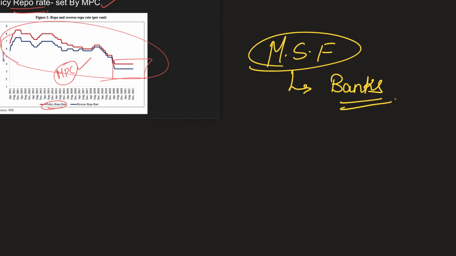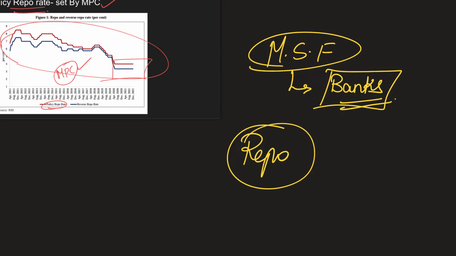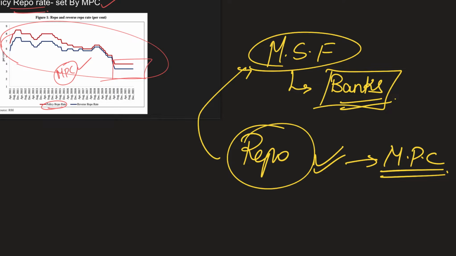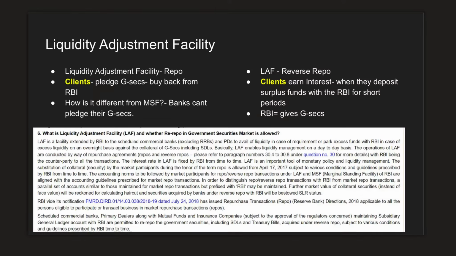Now you have to remember that this marginal standing facility is available only for banks, and this facility is dependent on the policy rate called repo rate, which is set by the monetary policy committee. Does that mean repo is only useful for this single facility alone? Not really. We will be seeing the other important facilities also.